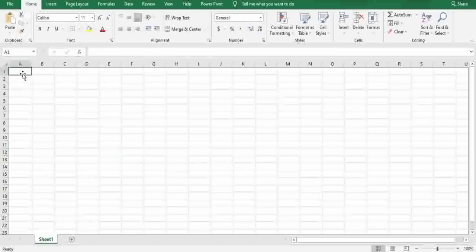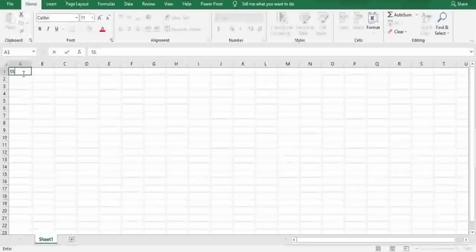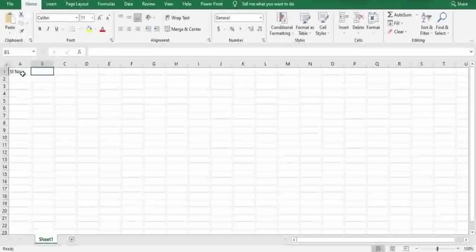Okay friends, for instance, I'll be creating a table, a normal table, and I'll be giving it a name. Creating a sample table of how you apply everything here. Age and gender.